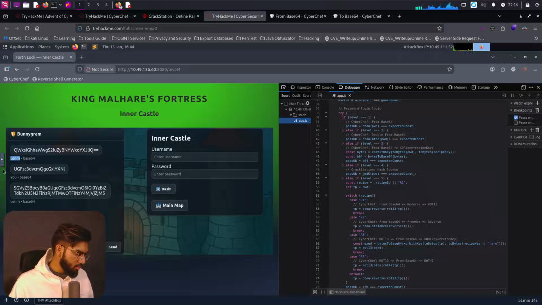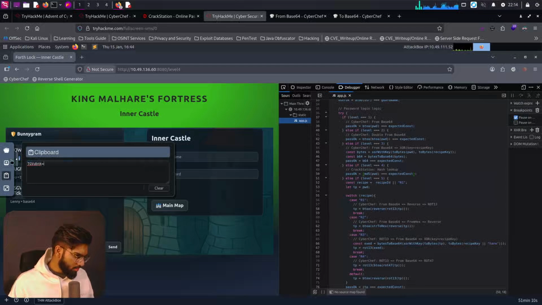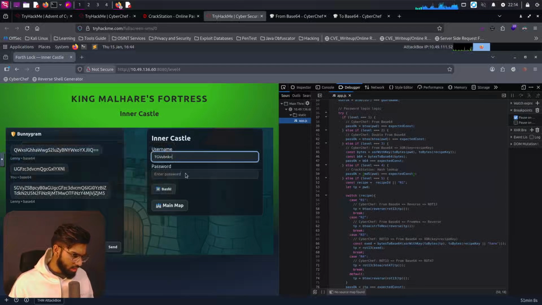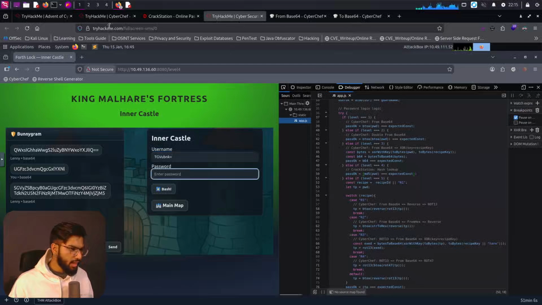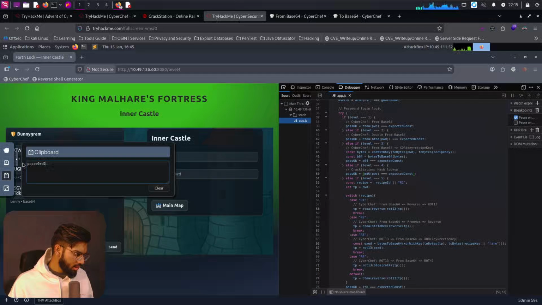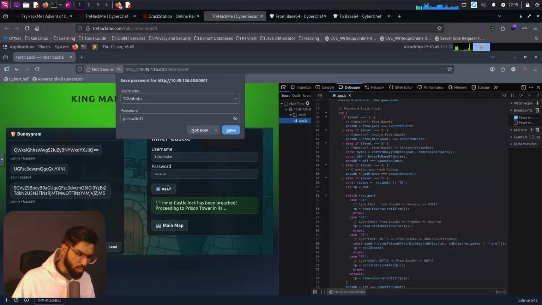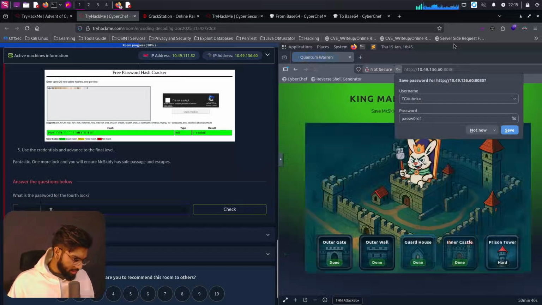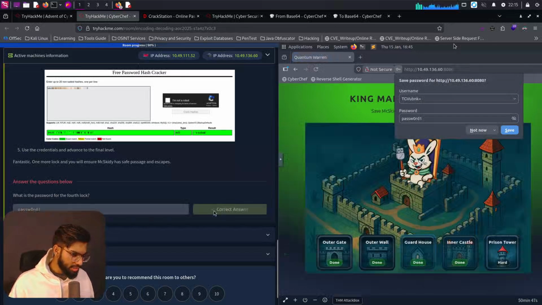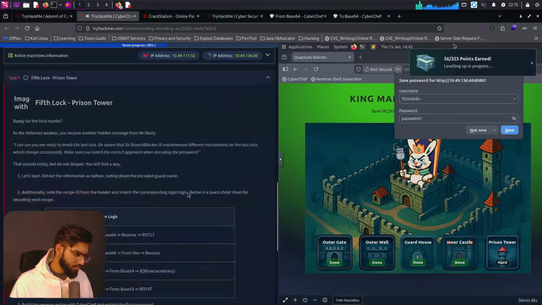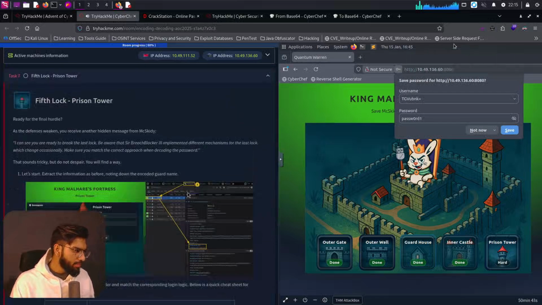Then coming here, I'm going to open the clipboard, pass in the clipboard's content to the username parameter there. And the password is here. Let's open the clipboard once again and paste in the password there. Click on bash. Yes, we broke that also. I guess we are now becoming good at this. Let's paste that there and click on check. That's done. Now the fifth lock, the prison tower.